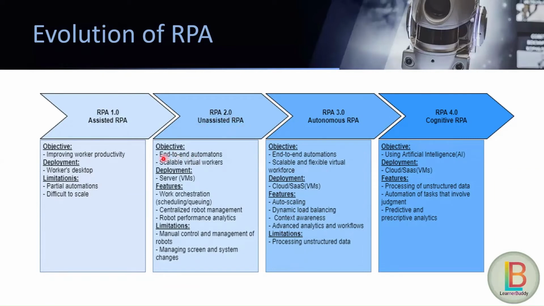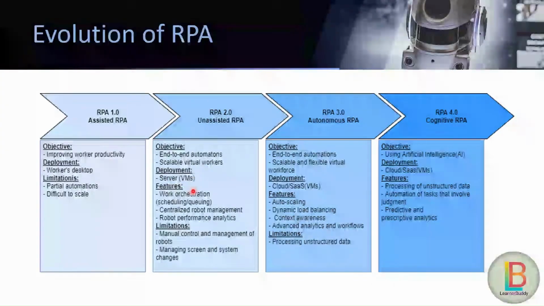After that, we moved into the phase of RPA 2.0, that is called unassisted RPA. Here our objective was end-to-end automation, because in the first phase we missed this part, and we needed scalable and virtual workers. So here the deployment was inside servers, meaning VMs, virtual machines.